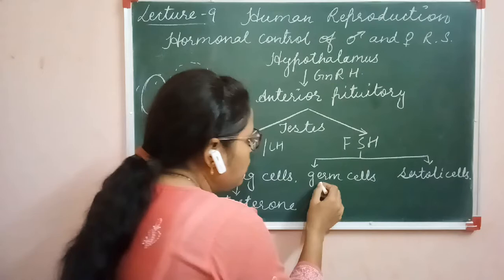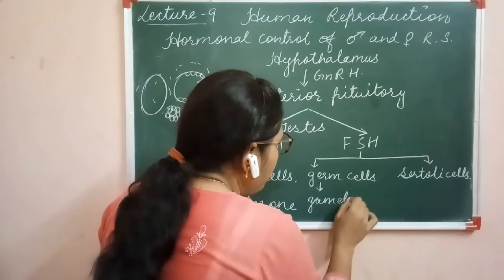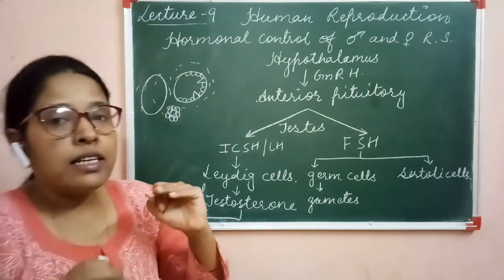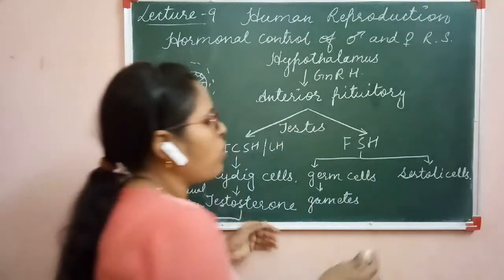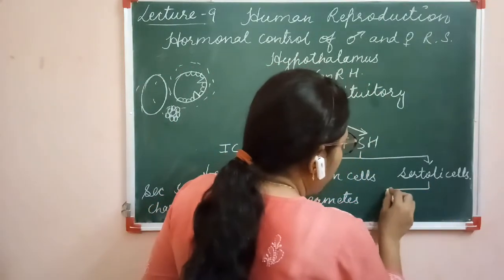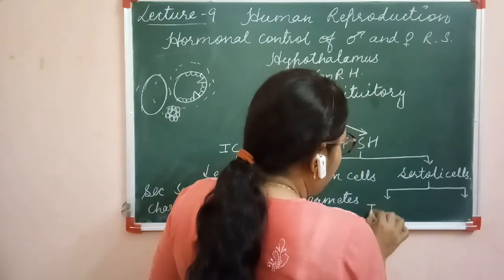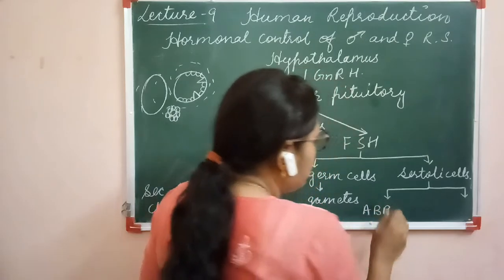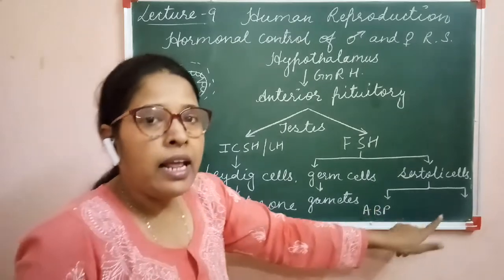Clear? Germ cells produce gametes by the process of gametogenesis, and the Sertoli cells secrete two types of proteins: ABP, meaning androgen binding protein, and inhibin.